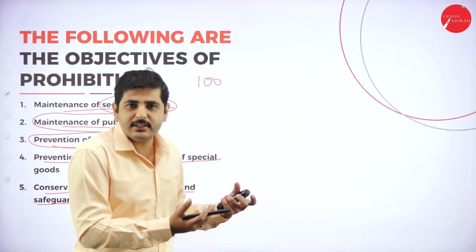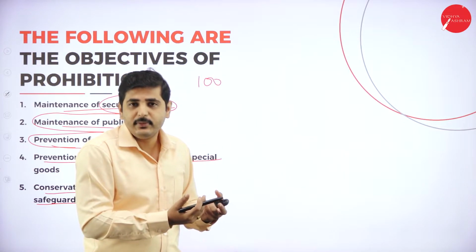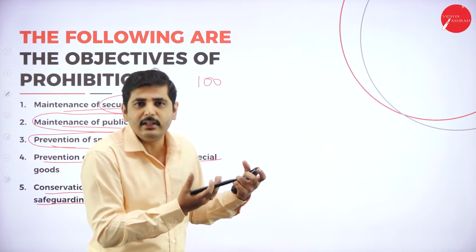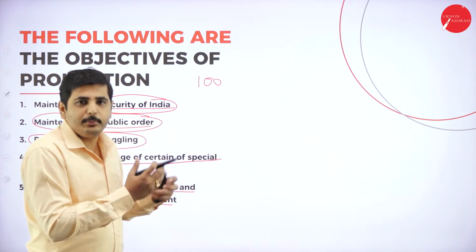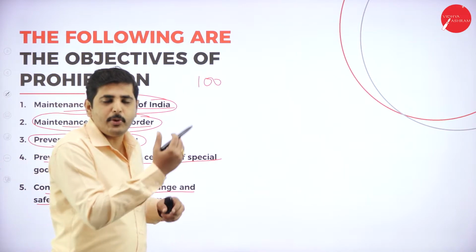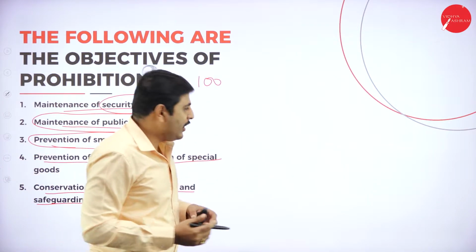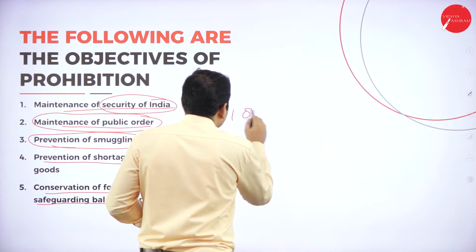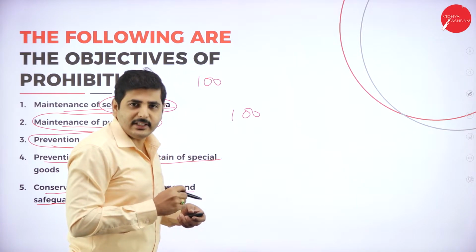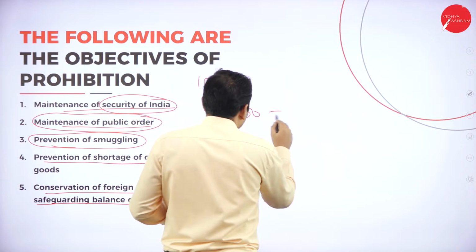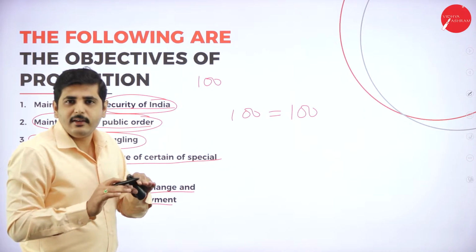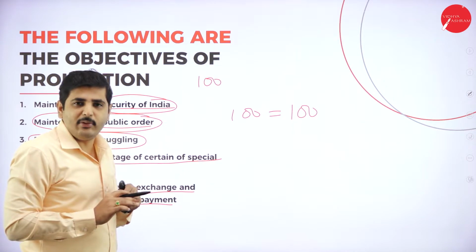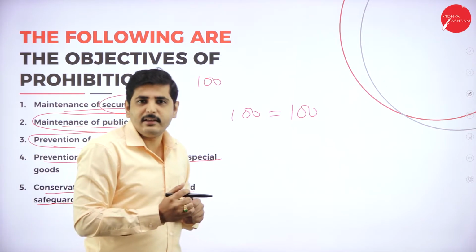For example, gold: when import of gold increases, we have to pay for it. Balance of payment means what? Both import and export should be equal. If you import 100 crores worth of product from another country, it should be equal to 100 crores worth of export. Then the balance of payment will be equal, because we have to pay in their own currency, isn't it?